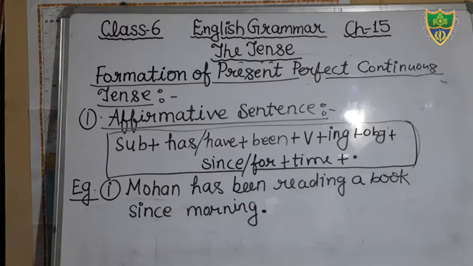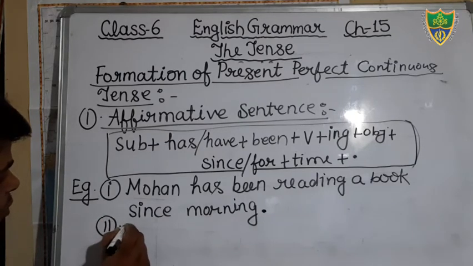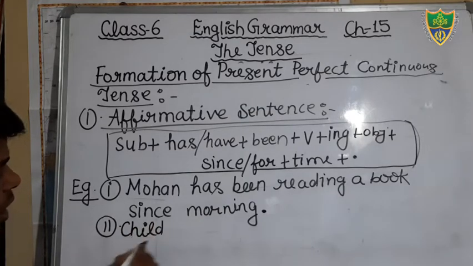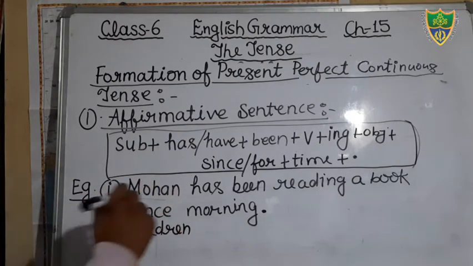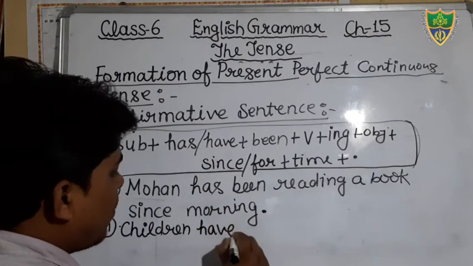Okay students, so just write down one more sentence we will discuss. Let's see. Suppose that children is plural, child is singular, but I will make a sentence of plural. Just see, children is plural, therefore which helping verb will we use? Have been.